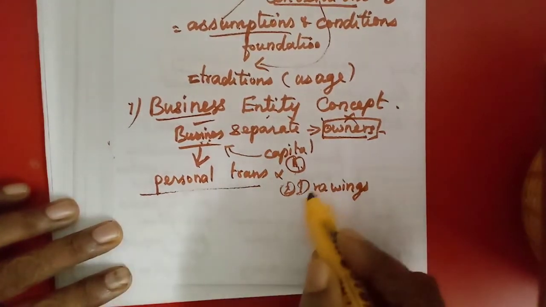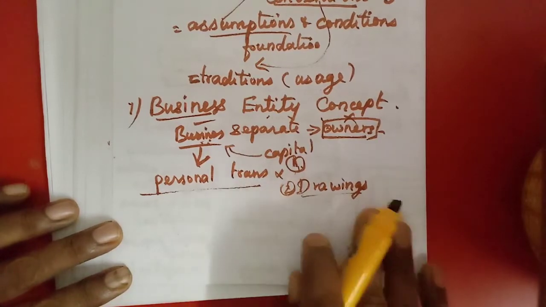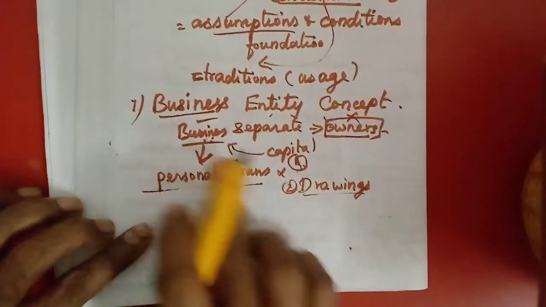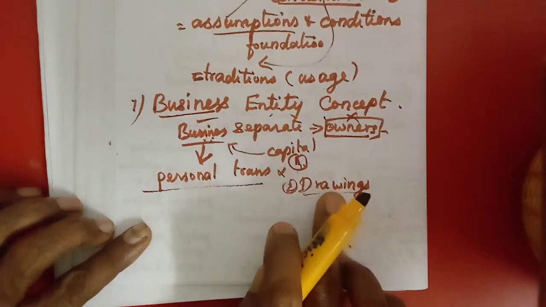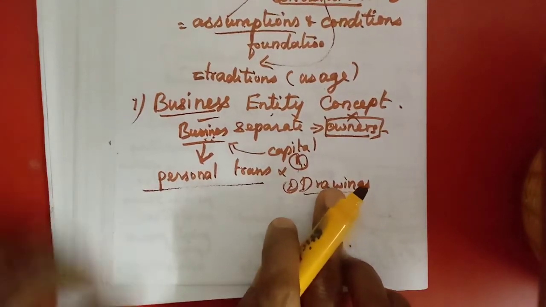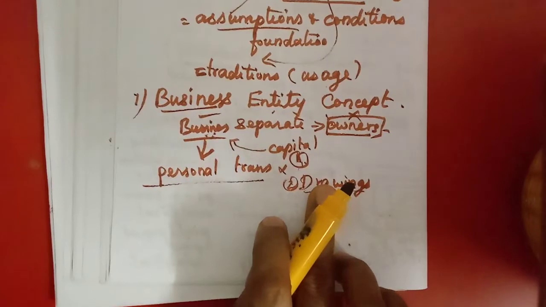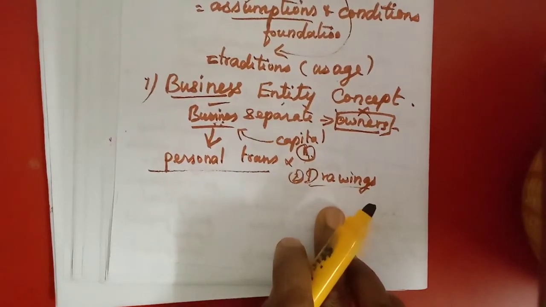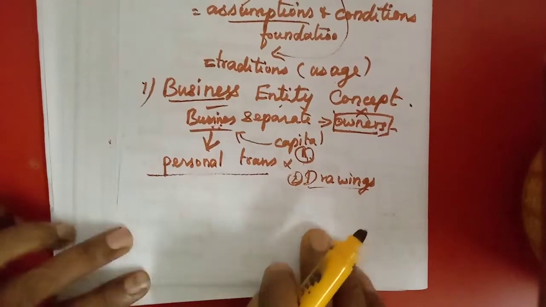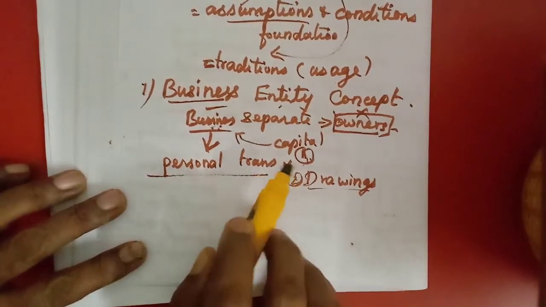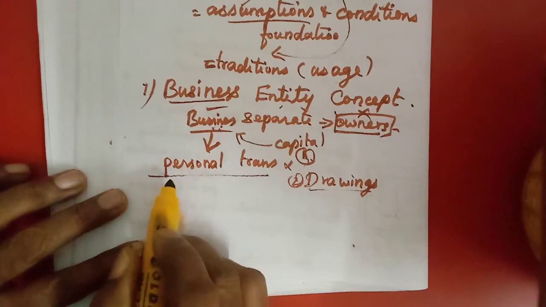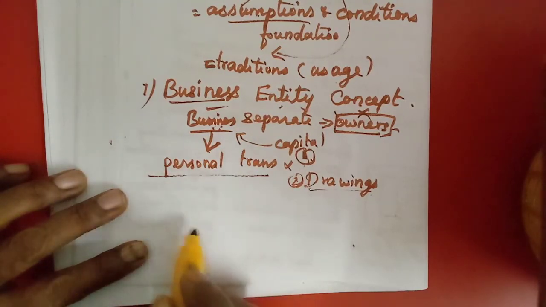So the drawing is a personal transaction, but the amount is taken from the business. So whatever he has taken from the business for his personal purpose will be considered as drawings.